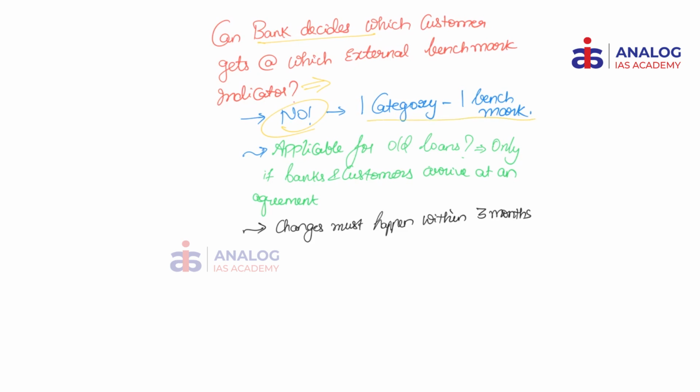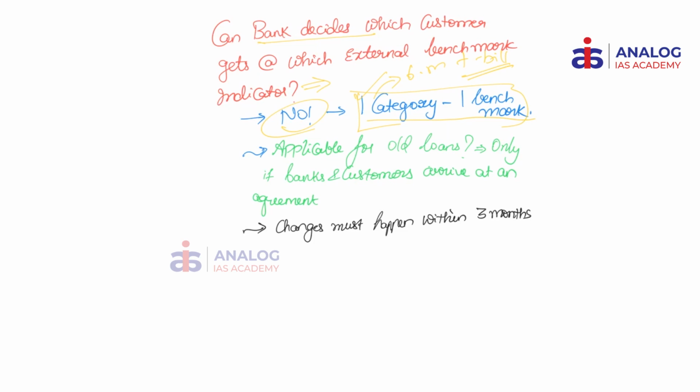Say, for example, if you want to take the 6-month treasury bill as an external benchmark indicator for lending for auto loans, that should be the benchmark for all the borrowers who are taking loans from the bank in that particular automotive sector. You cannot say that a person buying a Tata Nano car will have one sort of interest rate and the other person who is buying an Alto will have another kind of interest rate. The bank needs to impose a uniform rate for that particular category for all the customers.